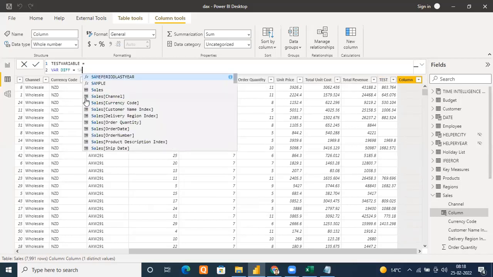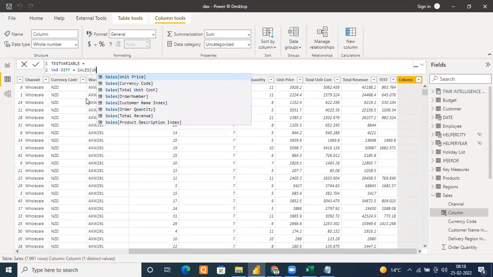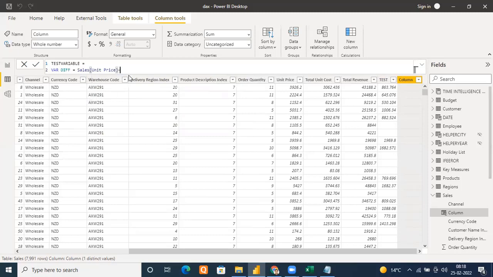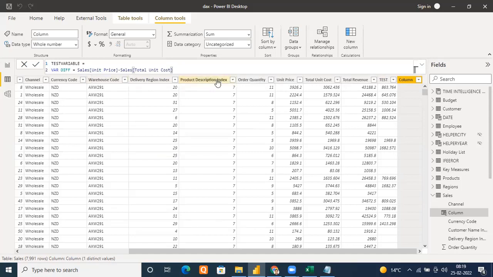Anyone recall? Sales. Which column was it? I think it was unit price. Sales minus unit price minus total unit cost. Where is total unit cost, right? I created it inside a variable, right?